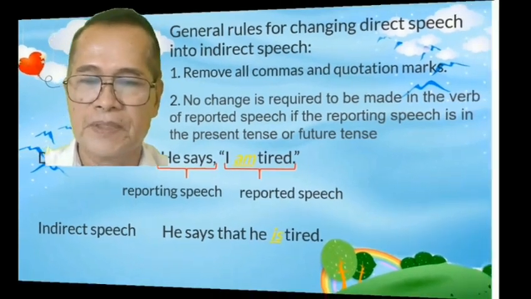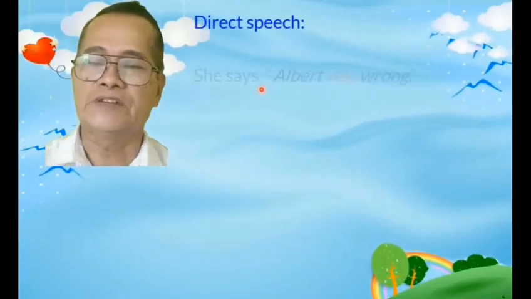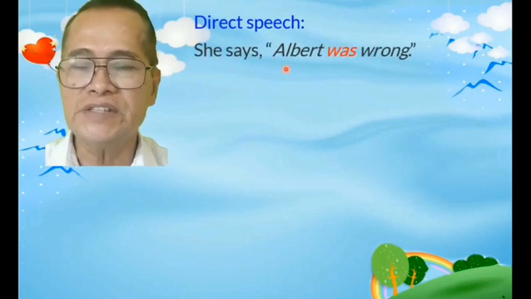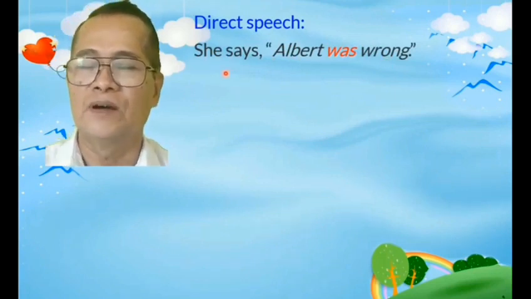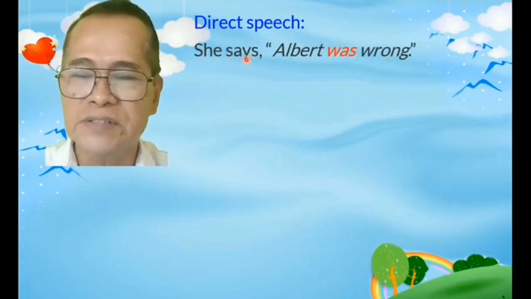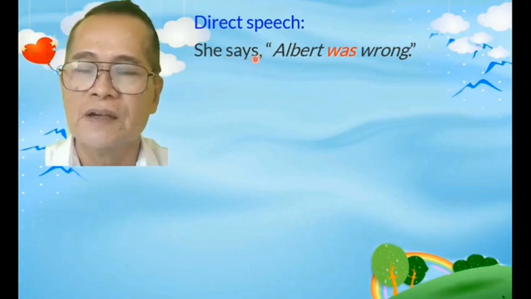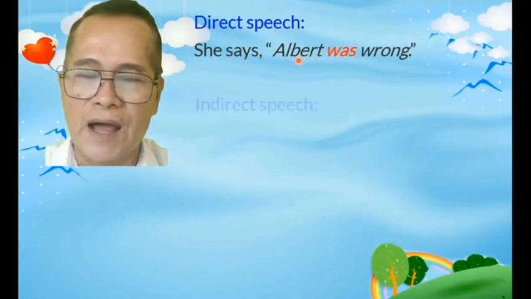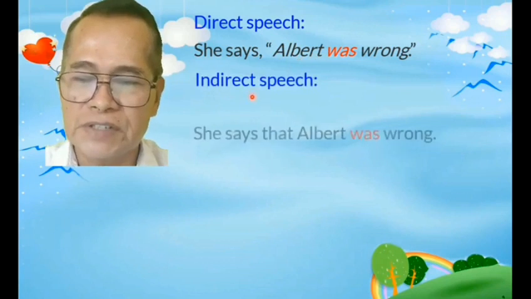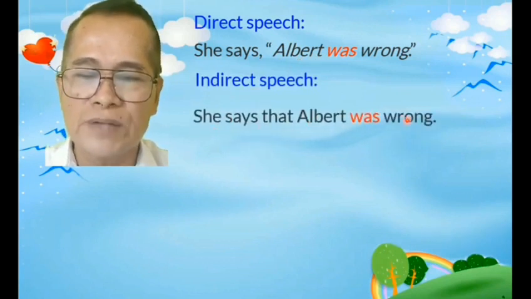Okay. Example for direct speech. She says, "Albert was wrong." Alright, our verb here is in the present tense. And for indirect speech, she says that Albert was wrong.